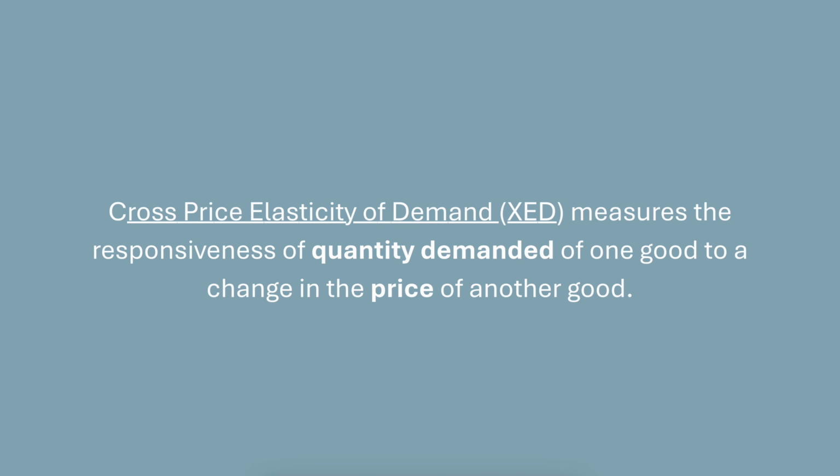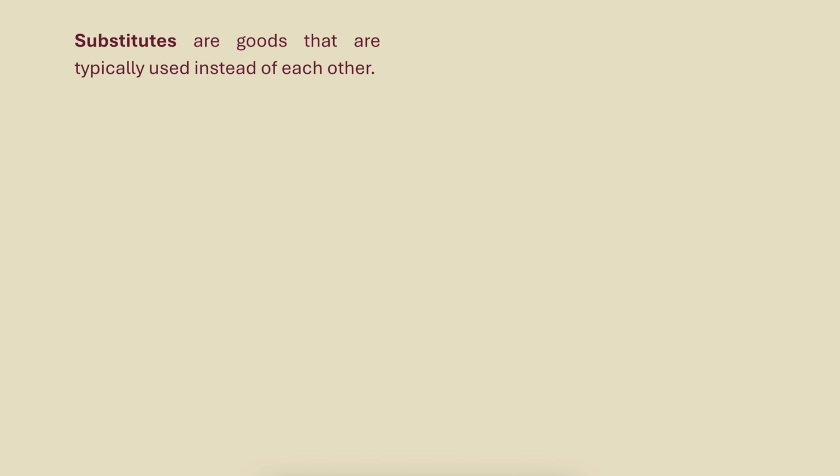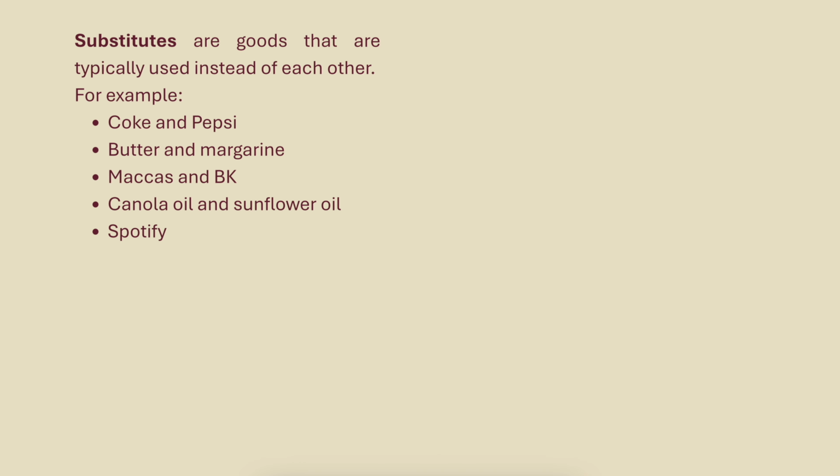We classify pairs of items as either substitutes or complements. Substitutes are goods that are typically used instead of each other. For example, Coke and Pepsi, or butter and margarine, or Macca's and BK, canola oil and sunflower oil, or Spotify and Apple Music. For each of these pairs, you usually just buy one or the other, and not both. You probably don't have both Spotify and Apple Music, right? They serve the same purpose, so you just need one. They're substitutes. Though I'm willing to die on the hill that Apple Music is superior.